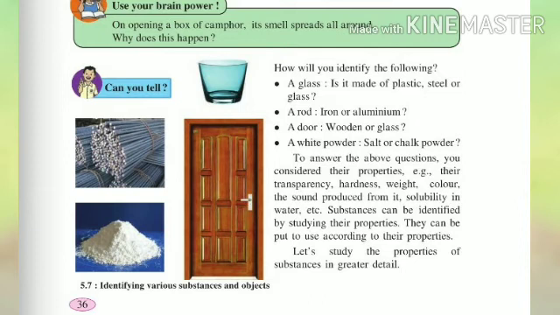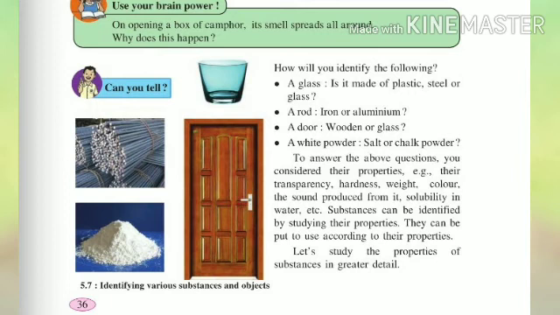A glass is made up of glass as it is transparent. Rod is made up of iron as it is seen to be opaque and dark. Door is wooden as it is seen to be opaque. The powder cannot be identified just like that, but will have to be dissolved in water. Chalk powder will not dissolve in water. White salt can dissolve. This test can tell us all the contents.